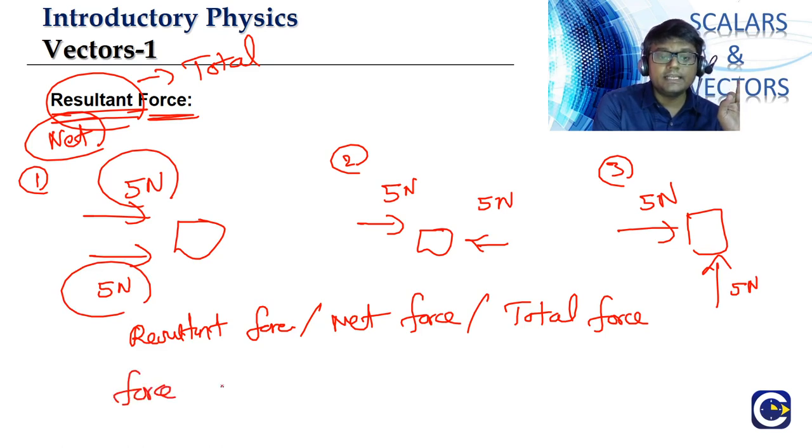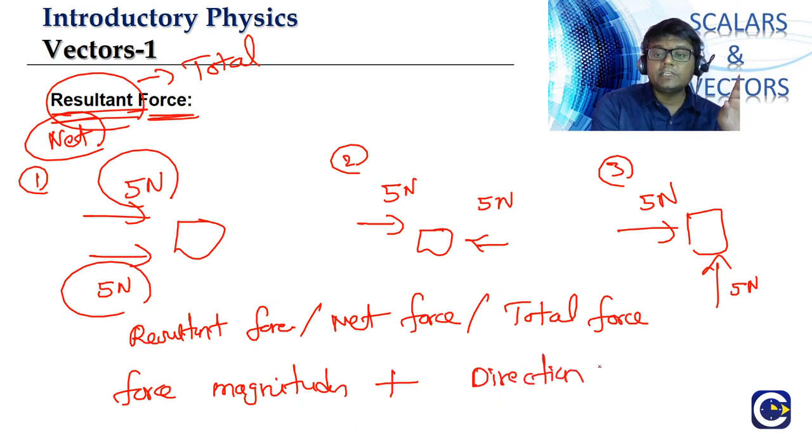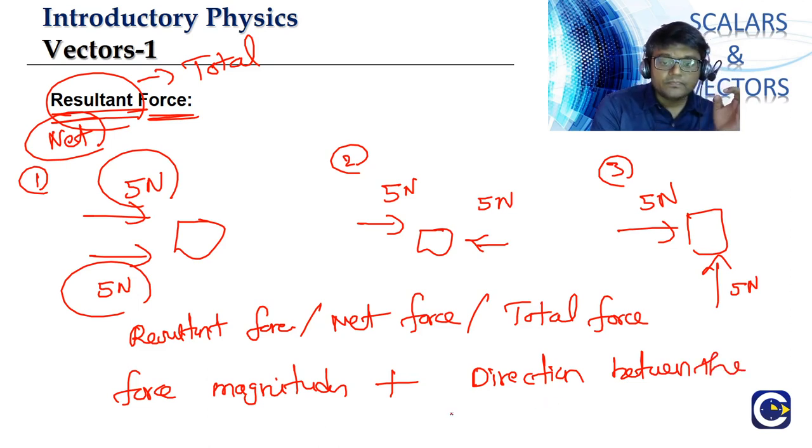So the resultant is dependent upon what? The force magnitudes. It is also dependent upon the direction between the forces, or in a better word, the orientation